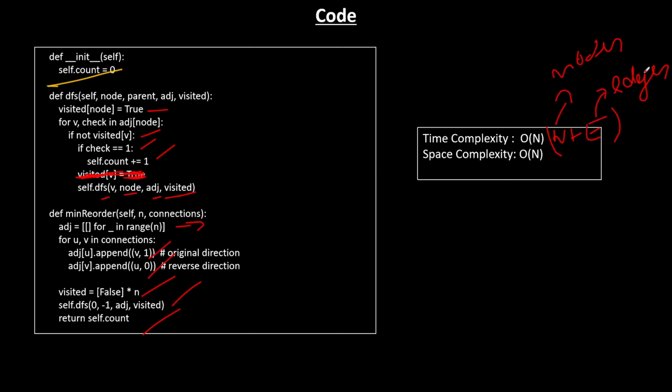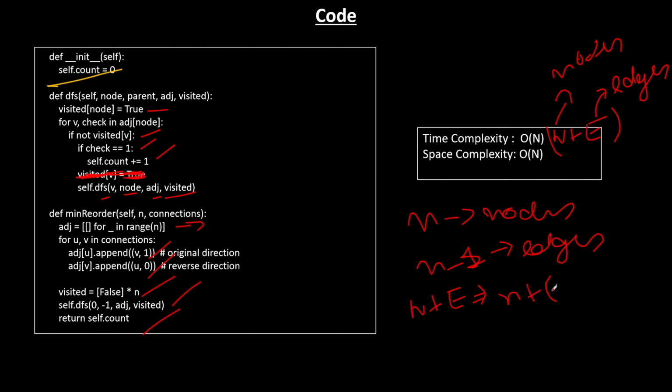But in this specific problem, we have n nodes and n minus 1 edges because it is a tree-like structure. So if you do n plus e, it's n plus n minus 1, and it becomes 2n minus 1, which basically simplifies to O of n. That's why the time complexity is O of n.